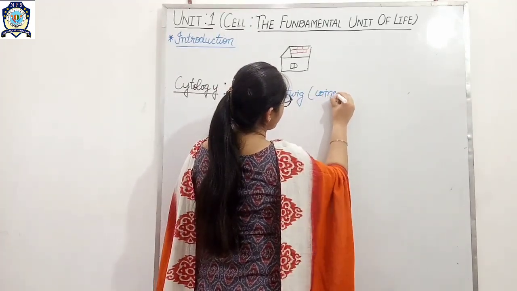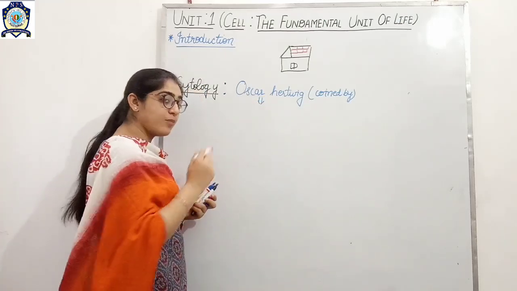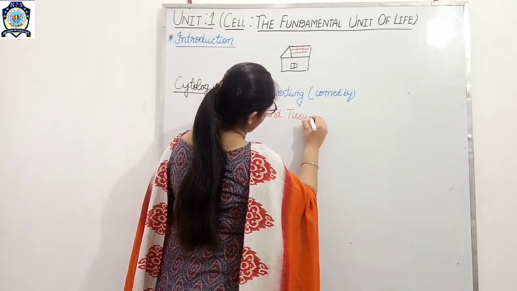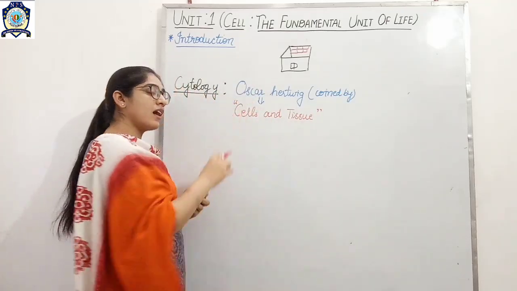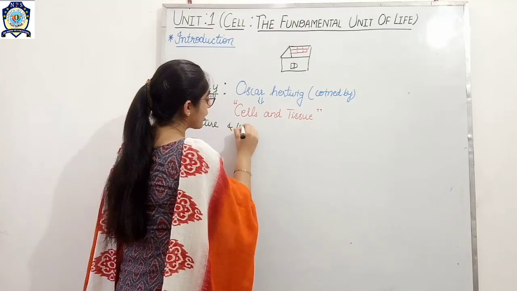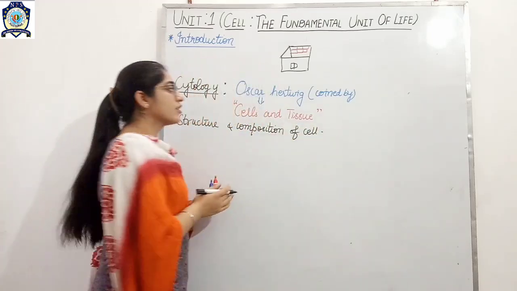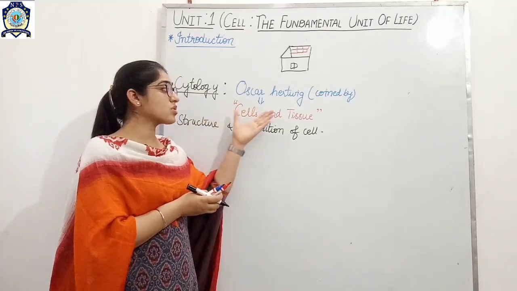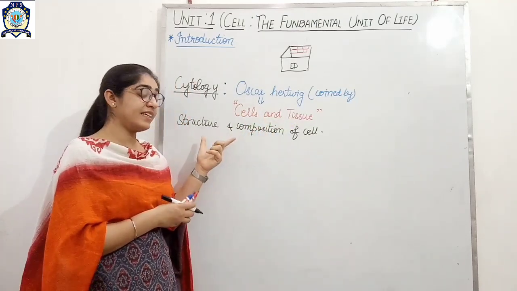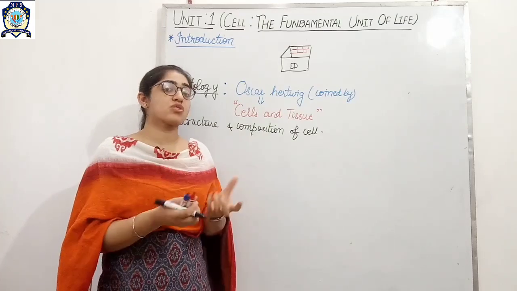He coined it in his book, and the name of that book was Cells and Tissues, where Oscar Hartwig studied the structure and composition of a cell, that is, how a cell is composed, or you may say what is the structure of a cell.